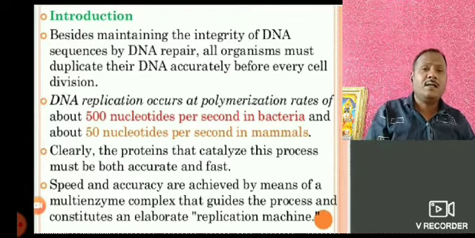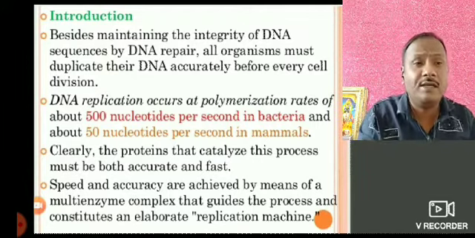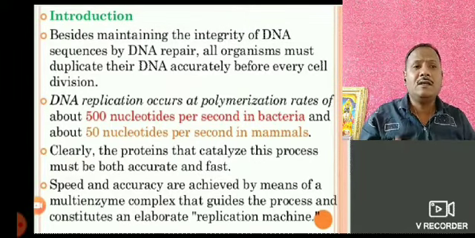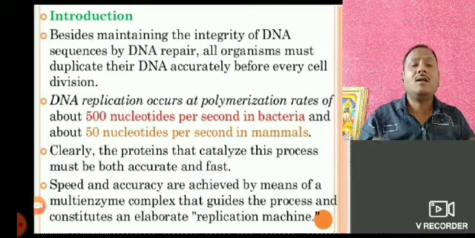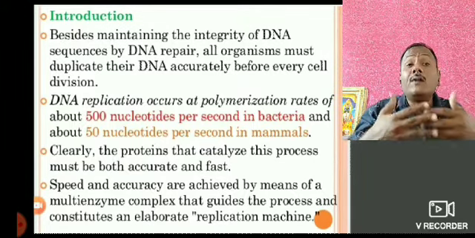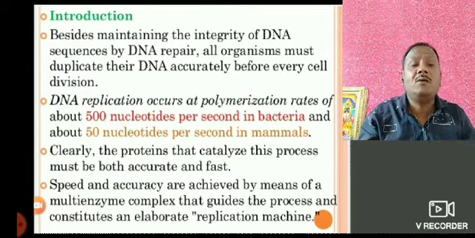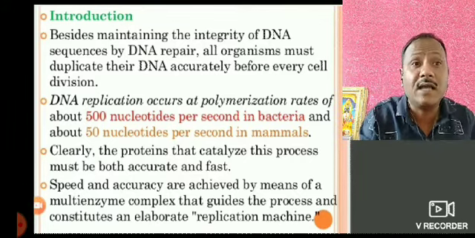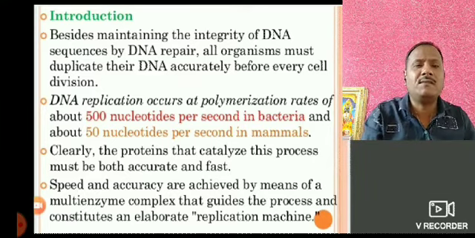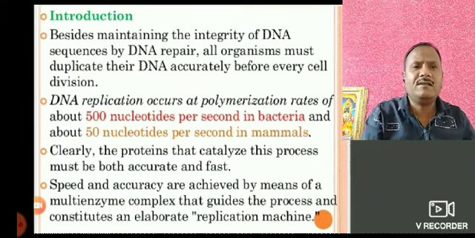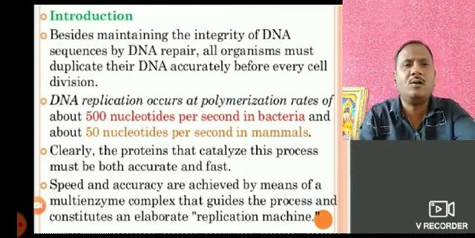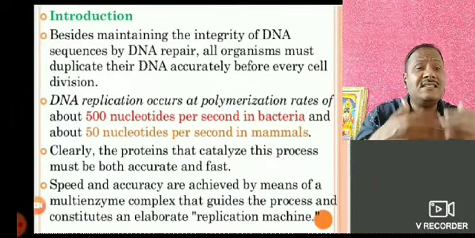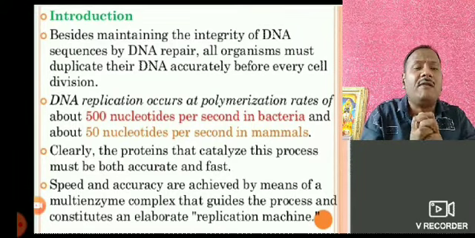As per the polymerization rate, in the case of bacteria, according to the research, 500 nucleotides are synthesized per second in bacteria, and 50 nucleotides are synthesized per second in mammals. It means in mammals the rate is lower than that of bacteria. Clearly, the proteins that catalyze this process must be both accurate and fast.